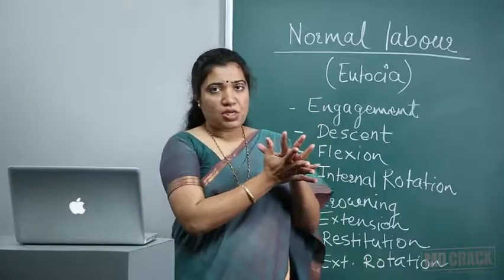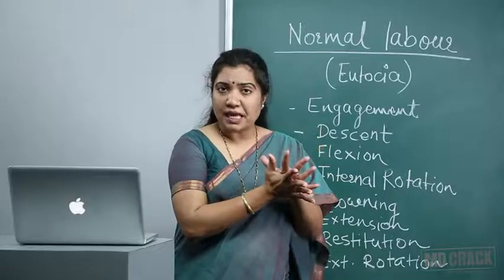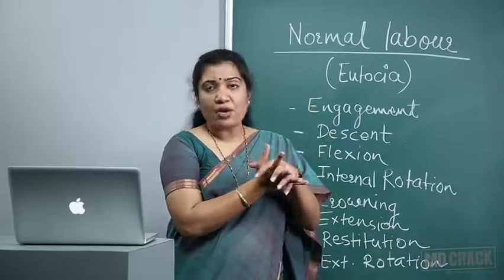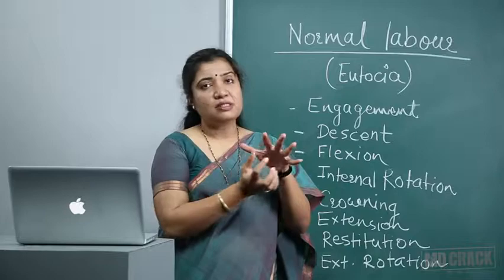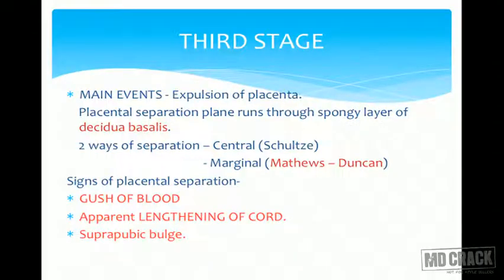The placenta is attached, and this placenta, which is inelastic, gets separated because the cavity is contracting. The separation takes place by two means. Either the separation can be central, where the center of the placenta separates first and then the periphery, or it can be marginal, where the separation starts at the margin first and then the rest of the placenta separates. Central is called Schultz, remember as an MCQ, and marginal is Matthews-Duncan, MM.